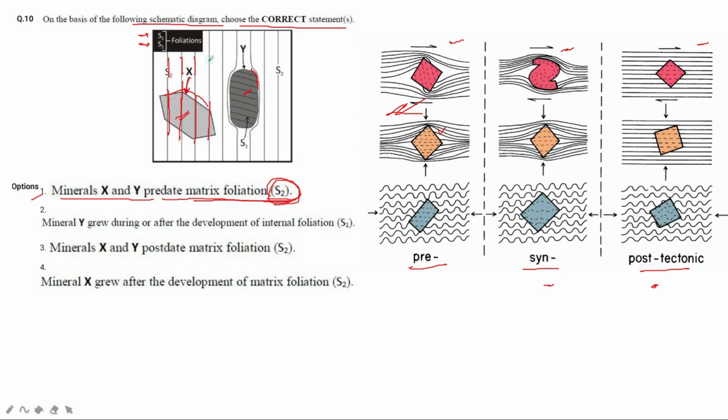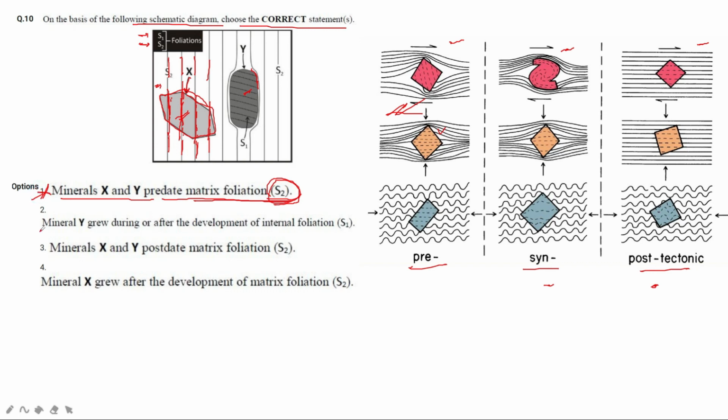There is no change inside the crystal, right? So this means that the foliations were present beforehand and the crystals developed on it, the mineral inclusions taking the shape of the foliations which were already present. So this option is wrong.